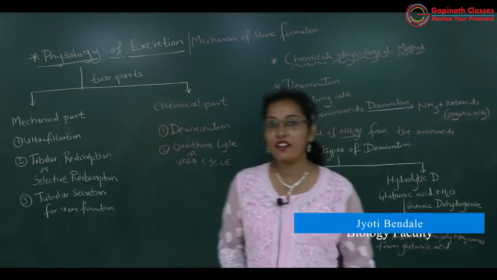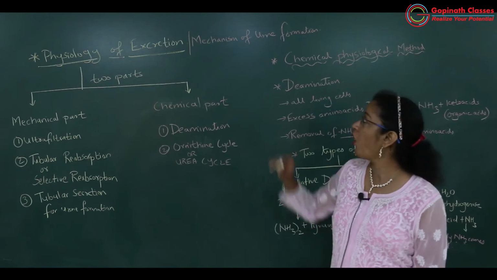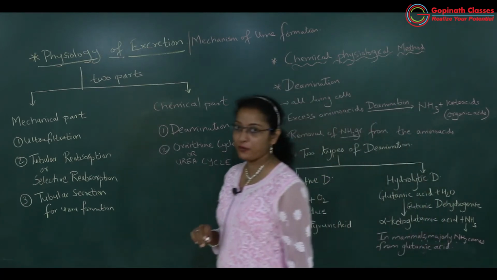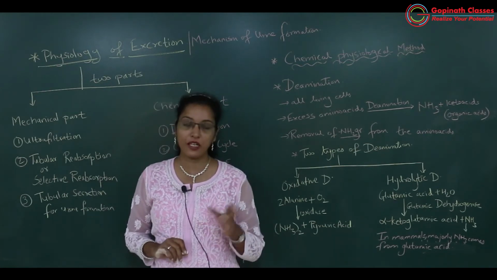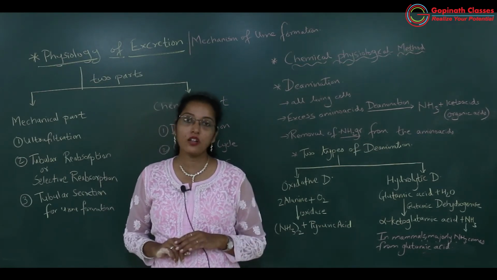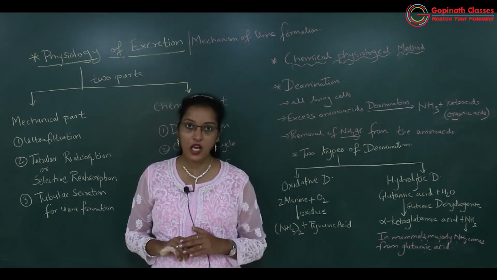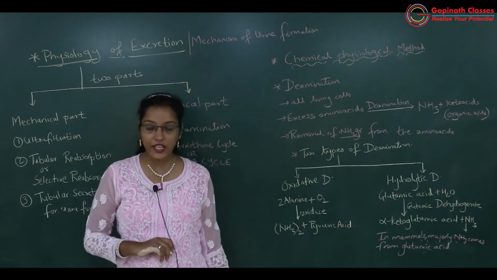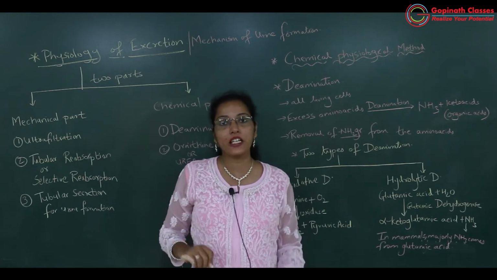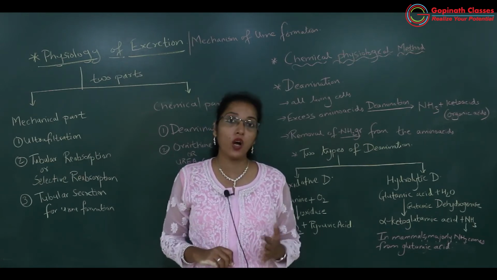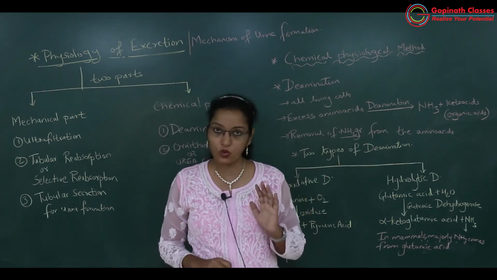Hello students, we'll now be learning about the physiology of excretion, or the mechanism of urine formation. In physiology of excretion, there are two parts by which the excretory products can be removed, one by mechanical way and another by chemical means. In the mechanical part, we'll learn how exactly urine is formed and how it is conducted towards the collecting duct. Okay, got it.